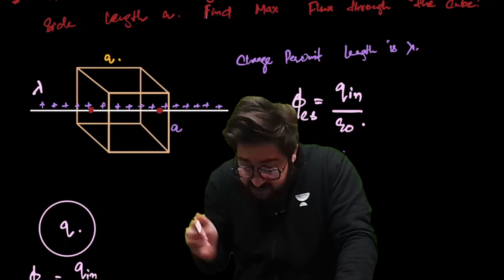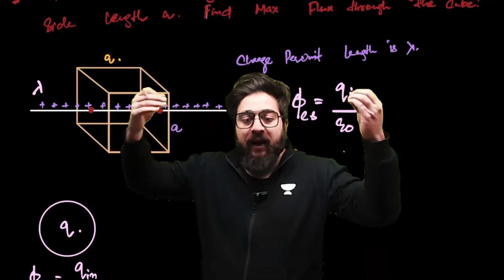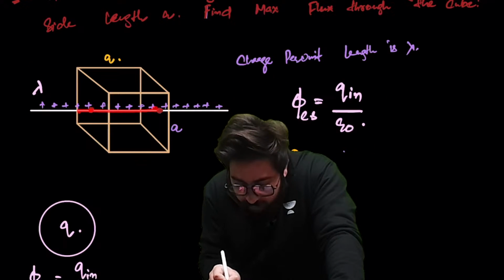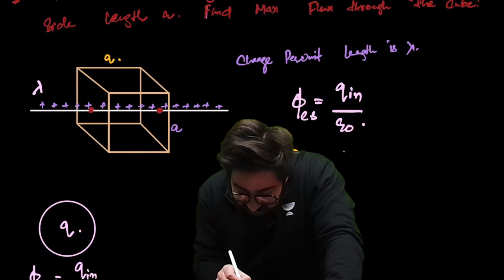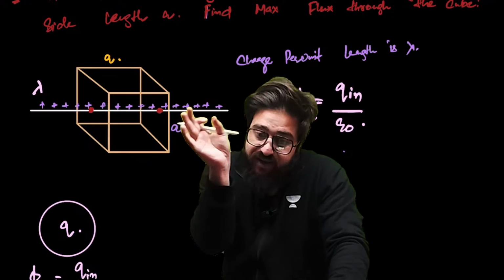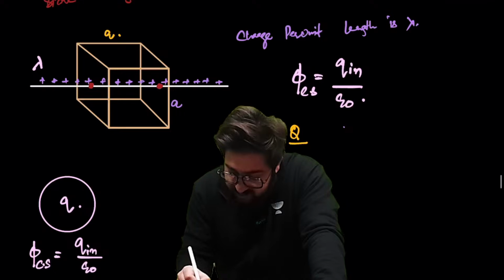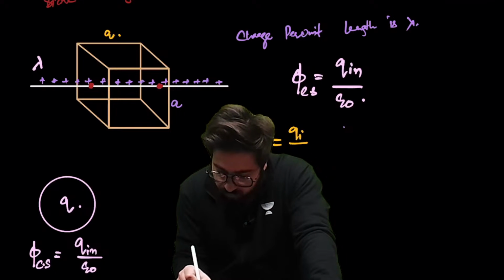The rod which is in the A distance. Suppose the entire rod has a large amount of charge, but only the rod which is present inside will contribute its charge. So in this case, we take only the length A of the rod present inside. The charge which is inside is Q in. I'll write it over here, this is Q in.